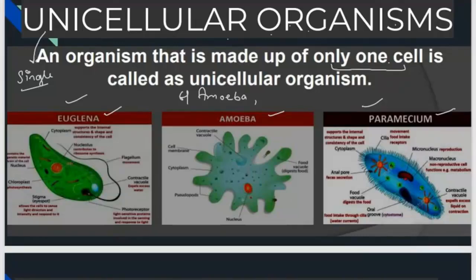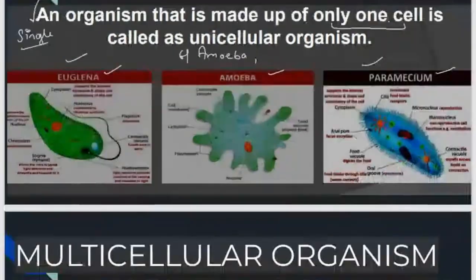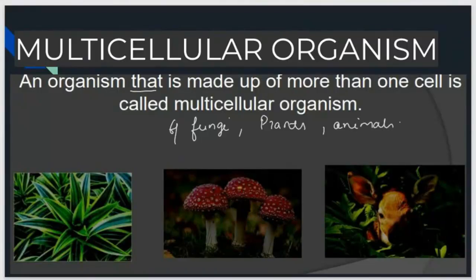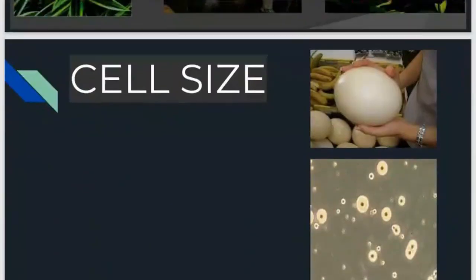Clear? Yes, ma'am. Whereas an organism made up of more than one cell is called a multicellular organism. Example, fungi, plants, animals. Okay, an organism that is made up of more than one cell. So let's come to cell size.